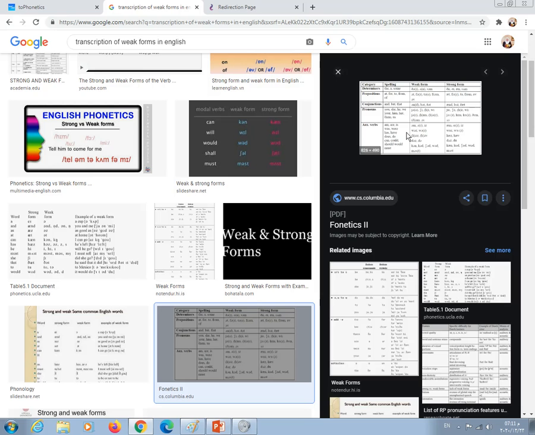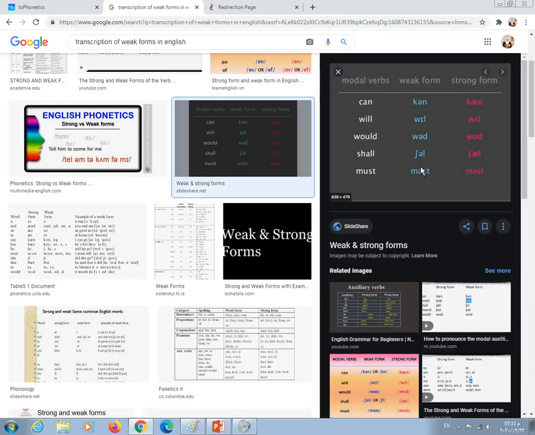How about these words, and how can we read them, and how can we transcribe them? I want you to look at this. For example, here, let's look at the modal verbs, can and will and so on. We use weak forms when we speak, in connected speech.